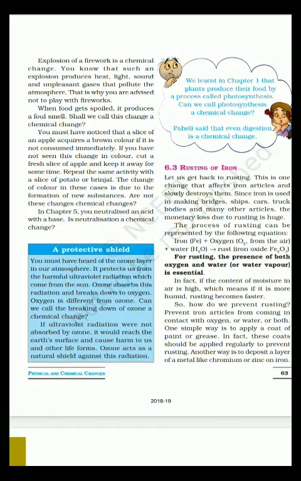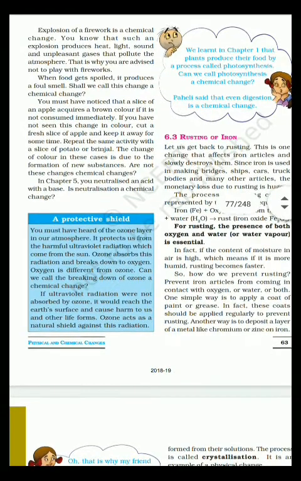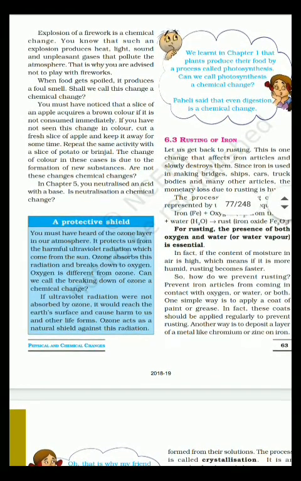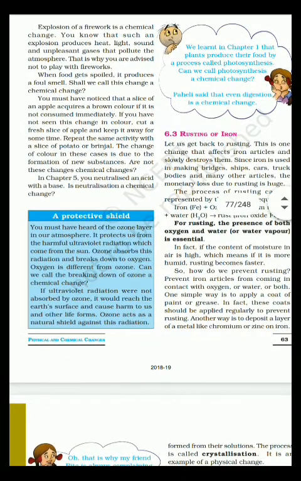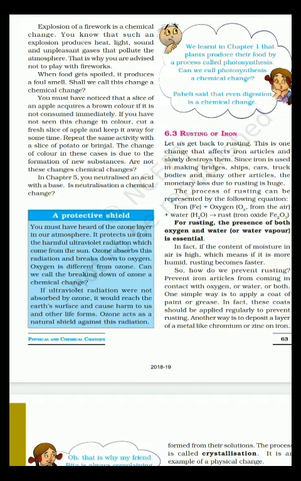Now, a protective shield. You must have heard of the ozone layer in our atmosphere. It protects us from the harmful ultraviolet radiation which comes from the sun. Ozone absorbs this radiation and breaks down to oxygen. Oxygen is different from ozone.